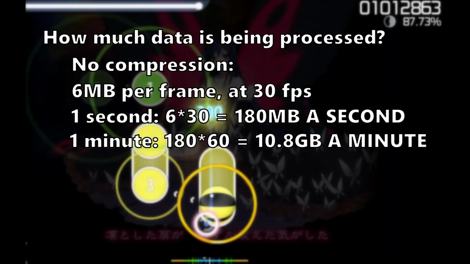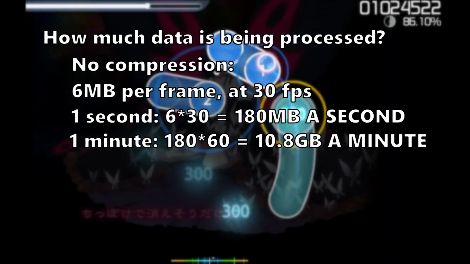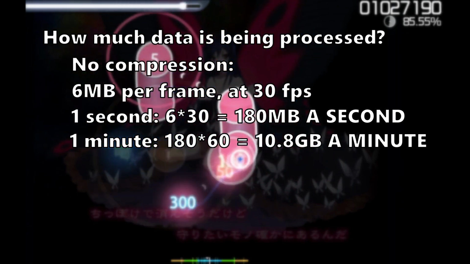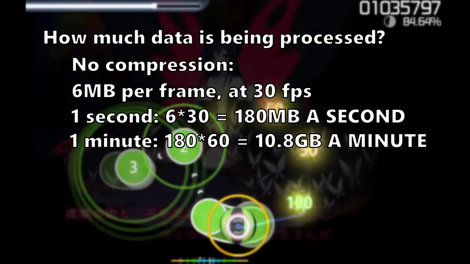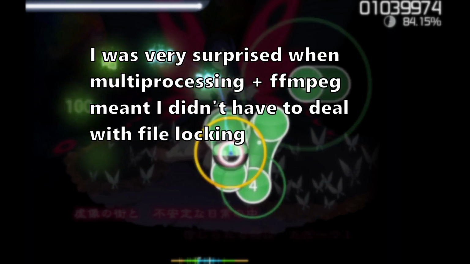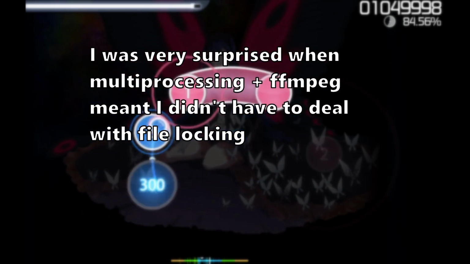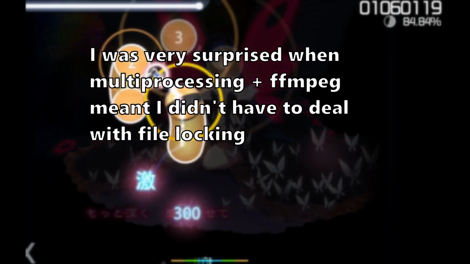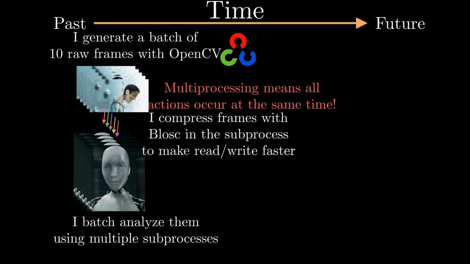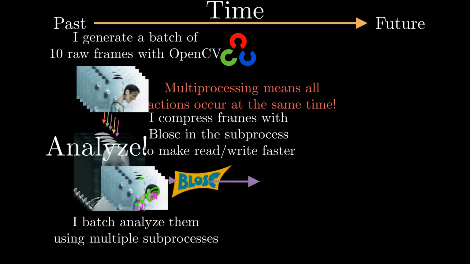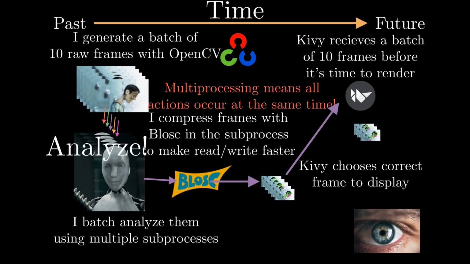TLDR, I didn't realize how crazy this task was at first, and I'm glad nobody stopped me, not even myself. Just thinking about the amount of data that the CPU has to process for this to work is pretty crazy and humbling. By the way, I got very lucky that FFmpeg and OpenCV can open the same file multiple times instead of producing a lock on that file. Now, the new strategy works. Before I display, I get a frame and analyze. I compress it, I display it, and I do whatever I want now since the timings are correct.